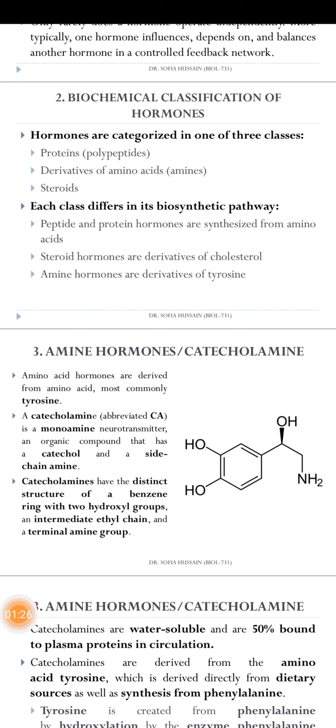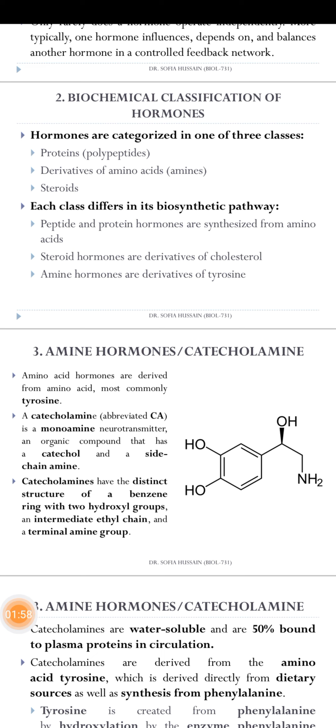Biochemical classification. How do we classify the hormones? Hormones are categorized in one of three classes: proteins, amino acid derivatives, and steroids. So there are three classes. Each class differs in its biosynthetic pathways. Peptide and protein hormones are synthesized from amino acids. You may know that amino acids are the building blocks of proteins. So these protein or polypeptide hormones are made up of amino acids.